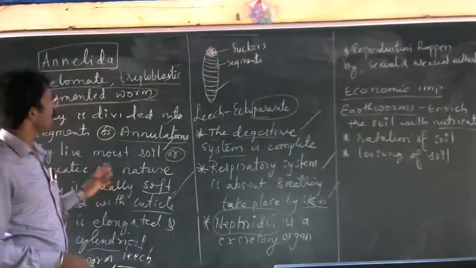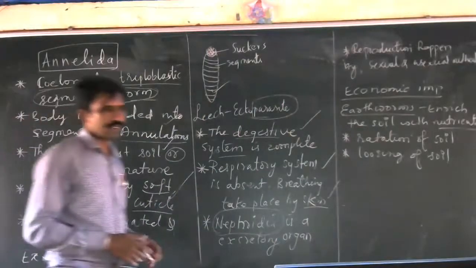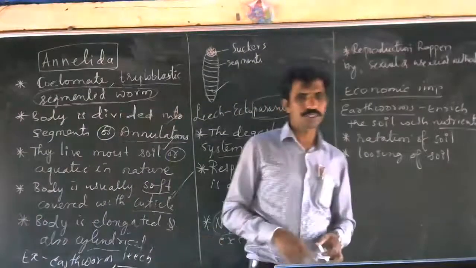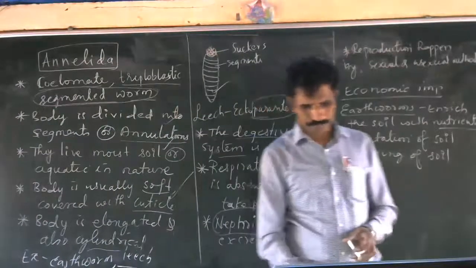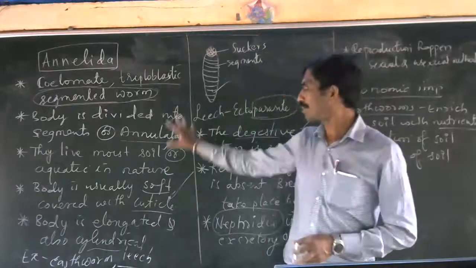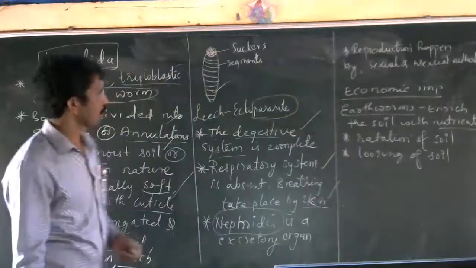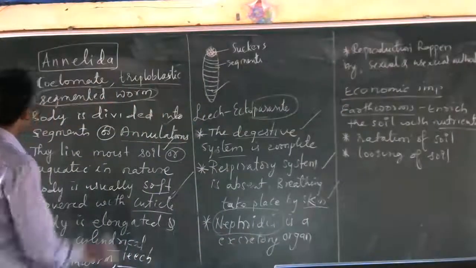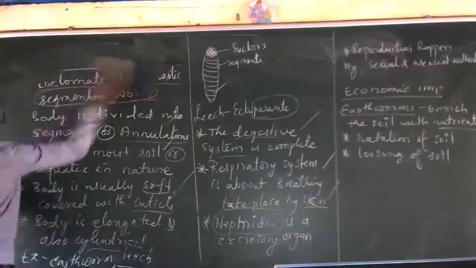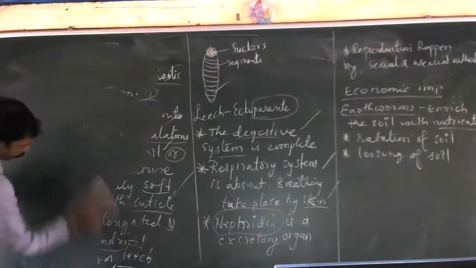This is about the phylum Annelida. So read the textbook and try to understand the concept which is present in the textbook and correlate it with the points which I have written here. Is it clear? So I drop this. We'll go to the next one. Next phylum.